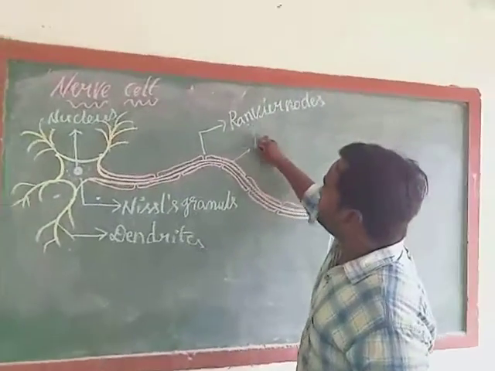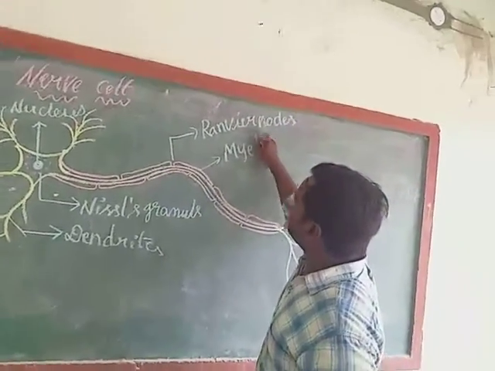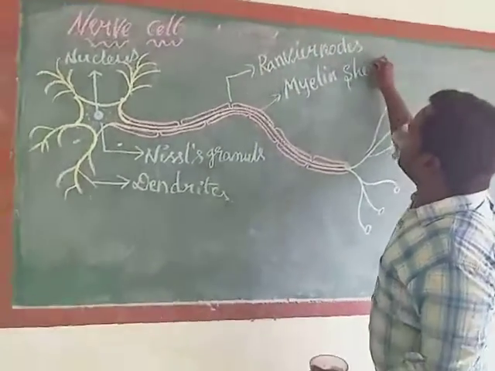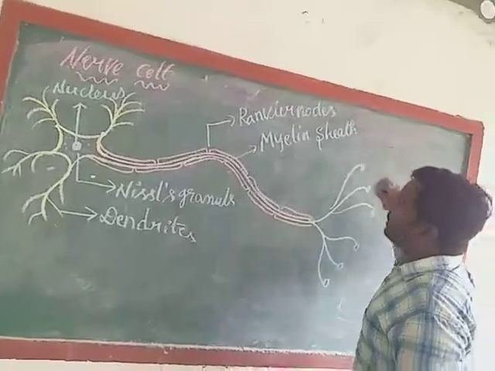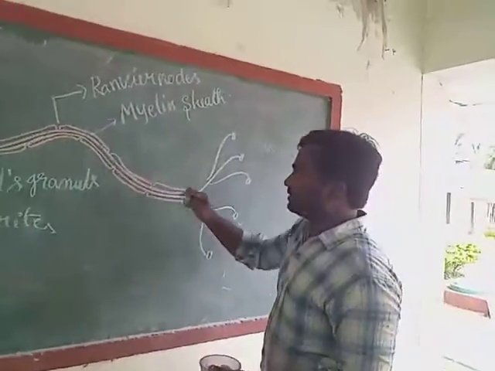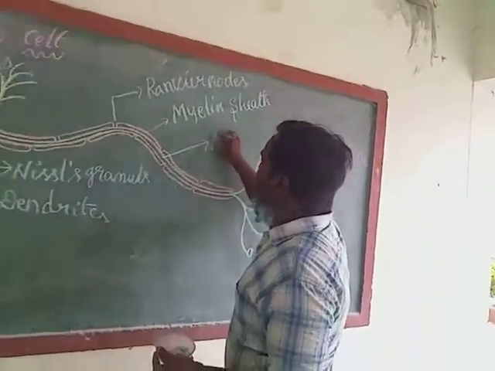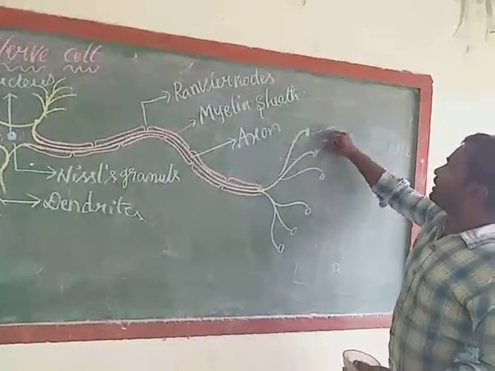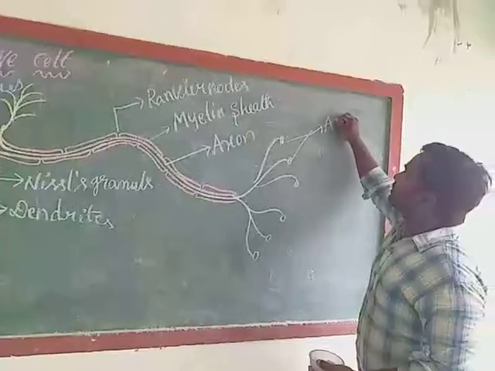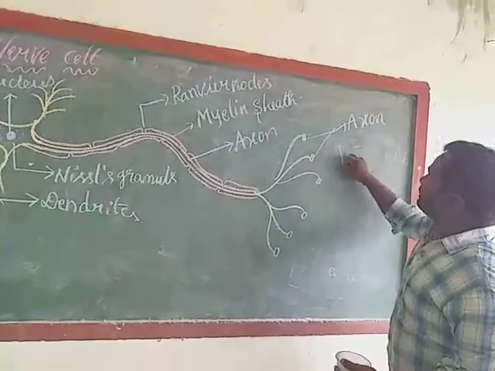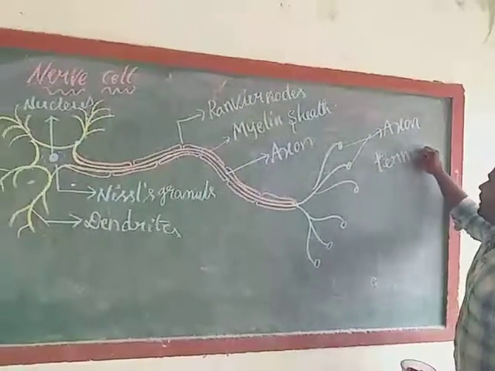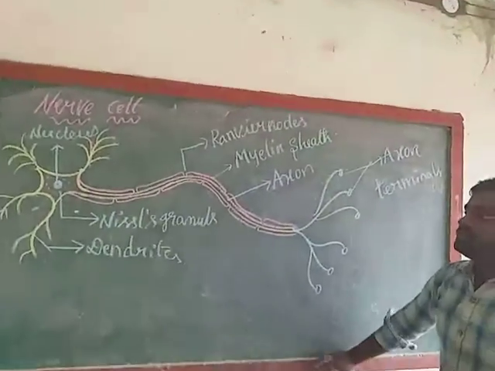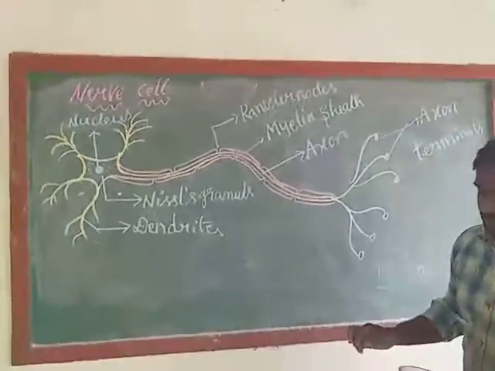This is myelin sheath. Sheath means cover. Next, this part is axon. These are the axon terminals. Okay, this is the structure of nerve cell.